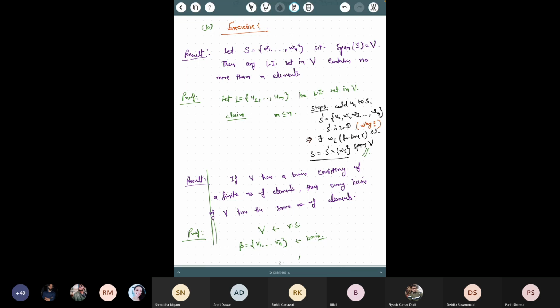If there doesn't exist such a wi to remove at any step, that is a contradiction to the linear dependence lemma. So whenever you add one, you have to remove one wi, and therefore m has to be less than or equal to n.